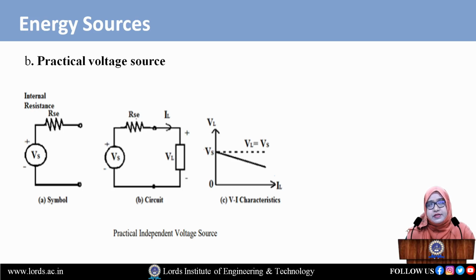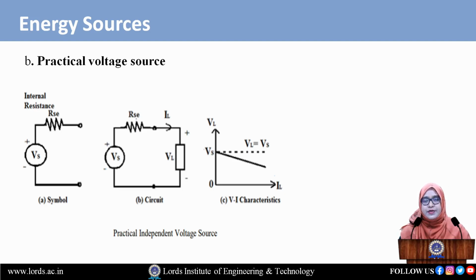Now come to the characteristics. We have the VI characteristics for the practical voltage source. For the ideal case, VL is equal to VS. Dotted lines are for the ideal case. Now come to the normal line, where VS is not equal to VL. We are showing some lagging behind the line, meaning the ideal should always be the same for all instants of time, but the practical should not be the same for all instants of time. Why? Because RSC is not equal to 0. This is for the practical case.